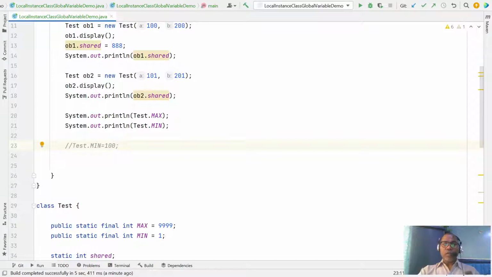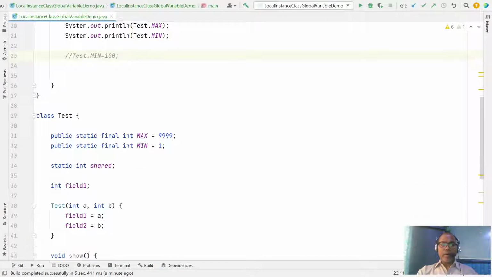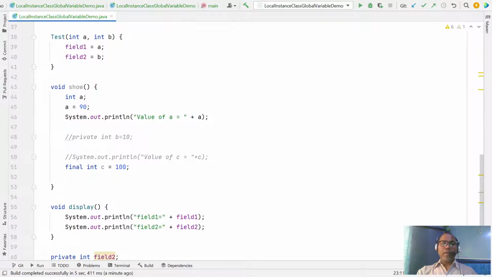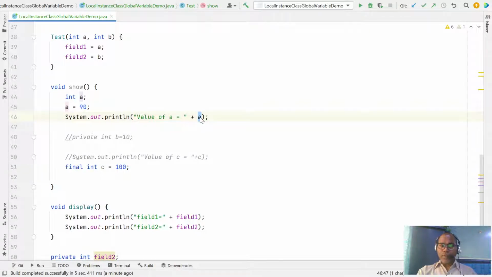Right? So in short, there are these four types of variables. Local variables are declared inside your block, char, or method, and before using you have to initialize the value; first you declare, then you can use.